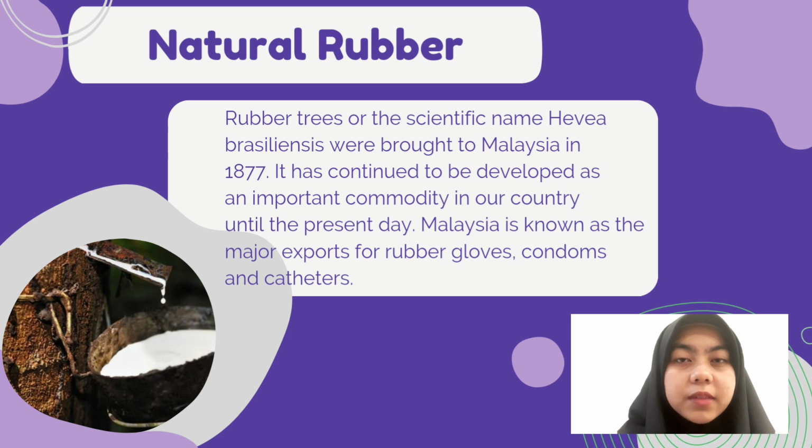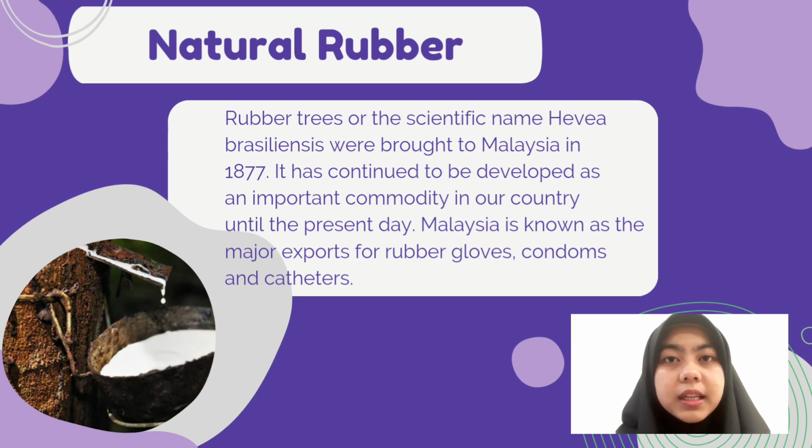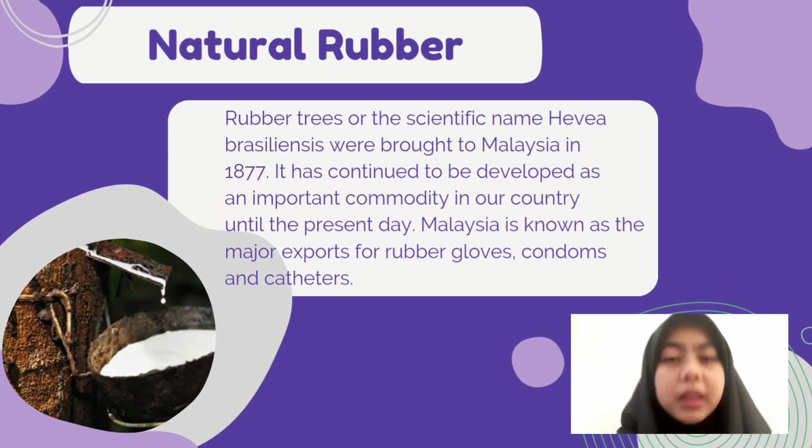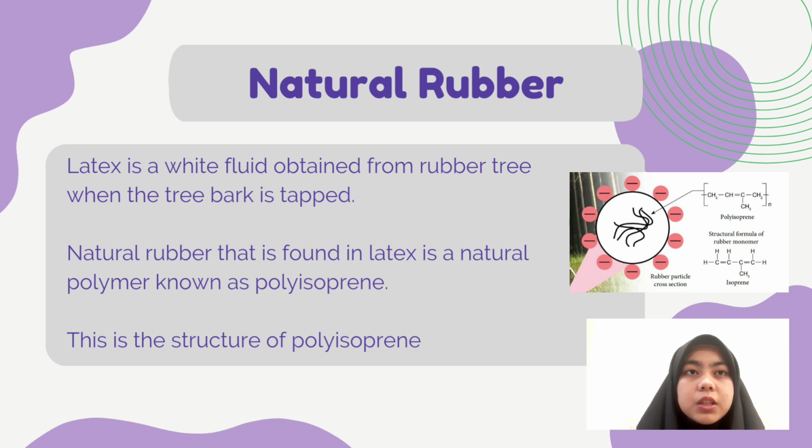Rubber trees, or by the scientific name Hevea brasiliensis, were brought to Malaysia in 1877. It has continued to be developed as an important commodity in our country until the present day. Malaysia is known as a major exporter of rubber gloves, condoms, and catheters. Latex is a white fluid obtained from the rubber tree when the tree bark is tapped. Natural rubber found in latex is a natural polymer known as polyisoprene. This is the structure of polyisoprene.